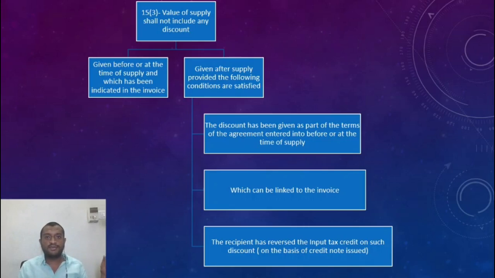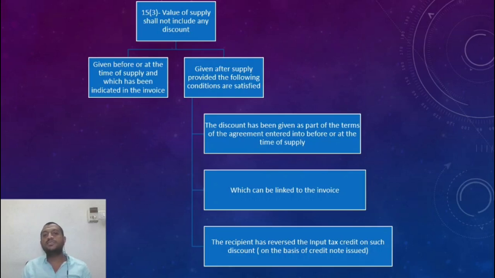So let us say for 50 cartons, I give one invoice. One invoice, 50 cartons, let us say it is about 5 lakh rupees. So the 2% can be directly linked to the invoice. That means 2% of the total invoice value is the discount. If it can be related to the invoice, then I allow the discount. So this is condition number 2. It has to be linked to the invoice.